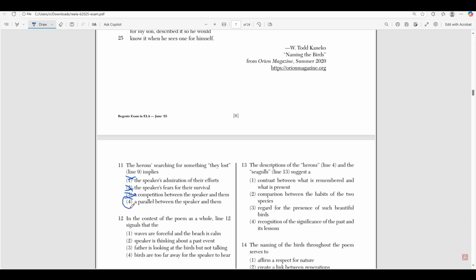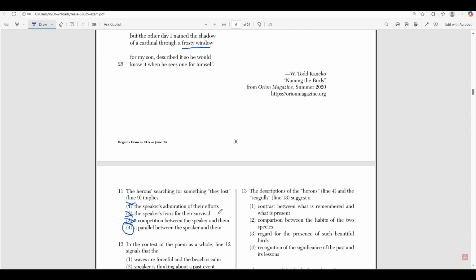And finally, four, it's a parallel between the speaker and them, right? The speaker has lost something, and now he's trying to search for it. He's trying to search for that memory and that feeling of him and his father being together, or that memory and that feeling of him naming something. And when he's looking back at it and remembering these herons, he's like, yeah, I guess these herons are also looking for something that they had lost. That's interesting how their behavior of constantly searching for something kind of mimics my feelings about always searching for this moment where my father wished for something, or where I felt happy with him, right? So it's going to be a parallel between the speaker and them.